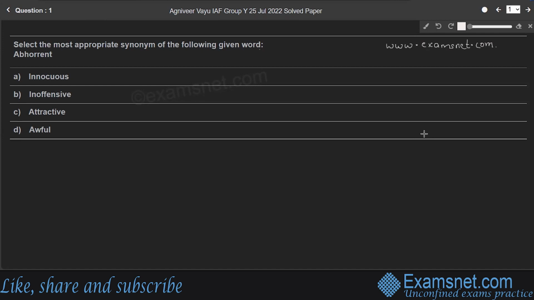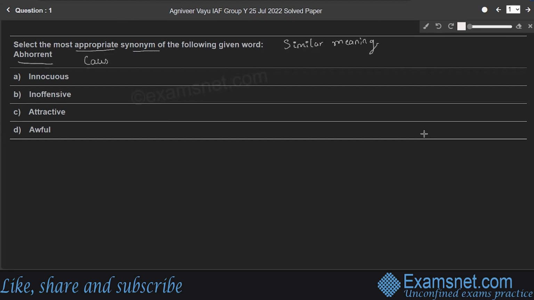Let's begin with question number 1. Select the most appropriate synonym of the following given word. So synonym means similar meaning, right? Similar meaning of the given word. So here the given word is abhorrent. So abhorrent means causing or deserving strong dislike or hatred.